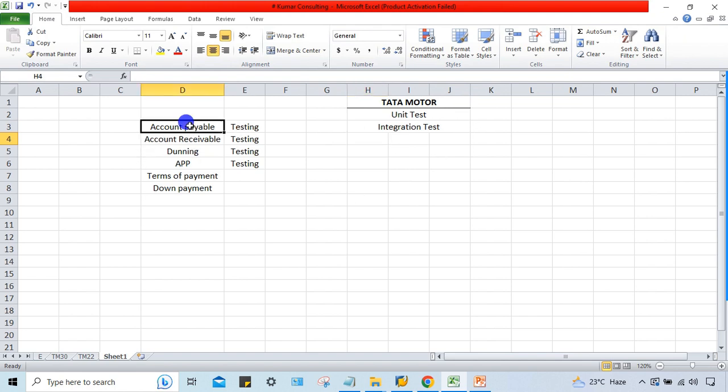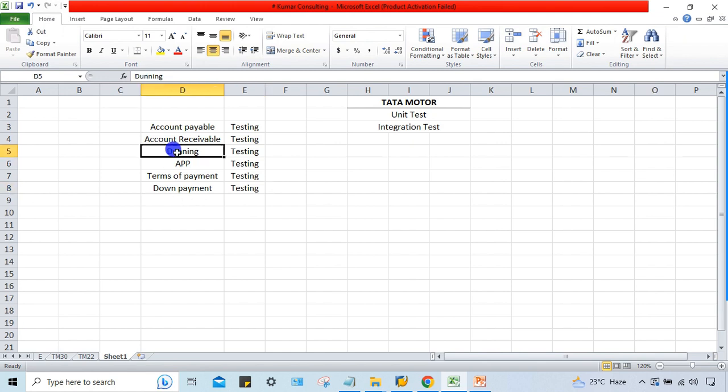It's pretty simple. Let's suppose I have configured Dunning, and then we have to test it. Now we have configured APP, we have to test it. If we have configured this terms of payment, we have to test it. We have configured this down payment, customer down payment, we have to test it. Vendor down payment, we have to test it.